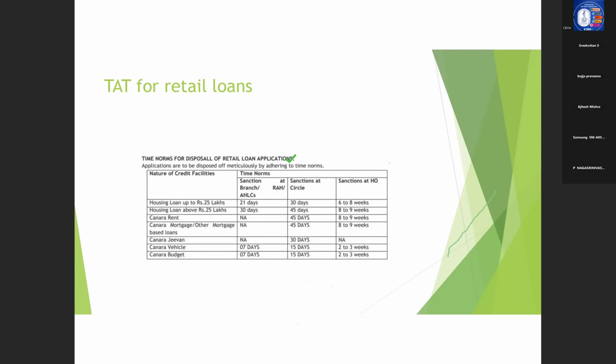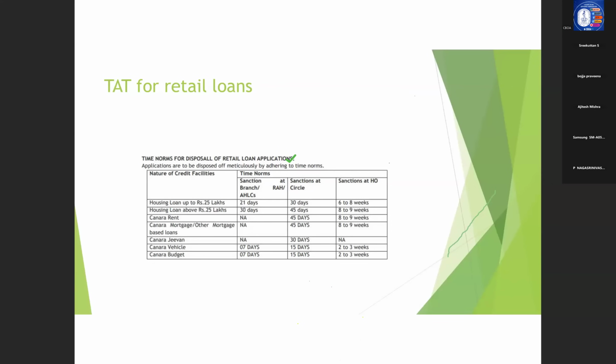If it is a housing loan above 25 lakhs, it is 30 days at RH sanction, 45 days at circle office, and sanction at HO it is 8 to 9 weeks. For Canara Rent, it is not applicable for RH; sanction at circle office it is 45, sanction at HO it is 8 to 9 weeks. Canara Mortgage also is not applicable in the case of RH sanctions; circle office it is 45, 8 to 9 weeks for HO. Canara Jeevan sanctioned at circle, 30 days.